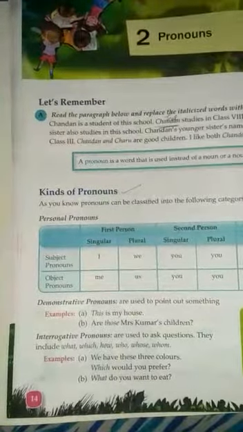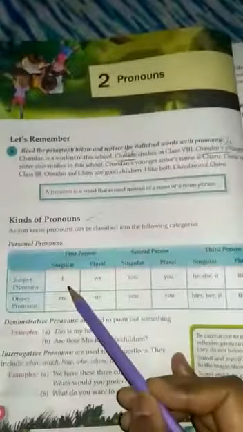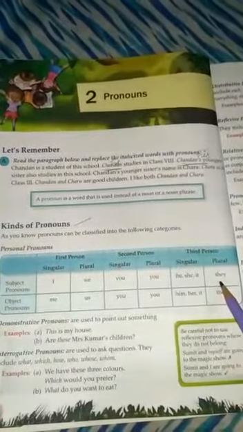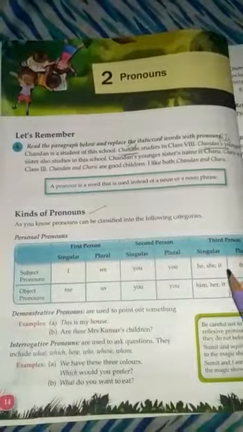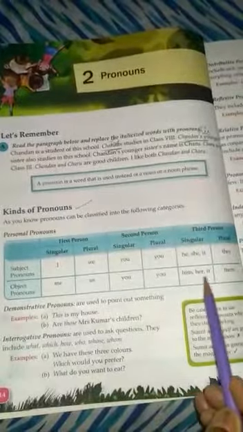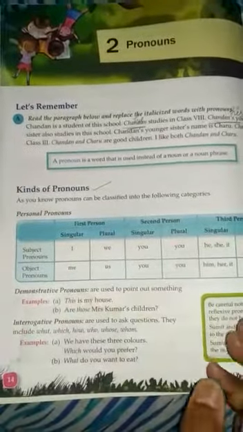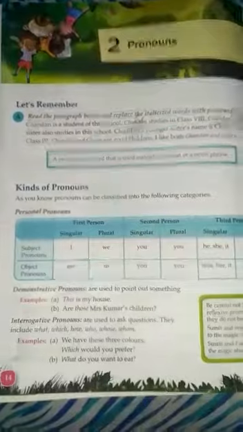Is that clear? So students, now see here. I, we, you, he, she, it and they are subject pronouns. And me, us, you, him, her, it and them are object pronouns. So students, in this way we use personal pronouns.